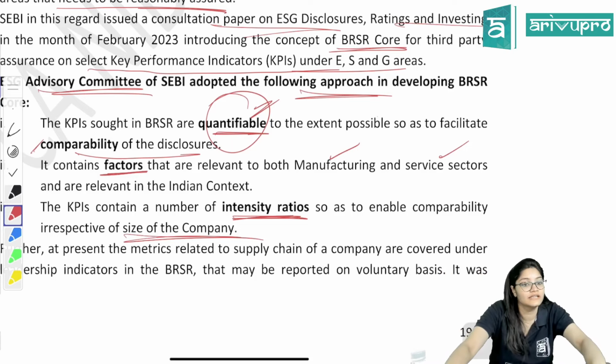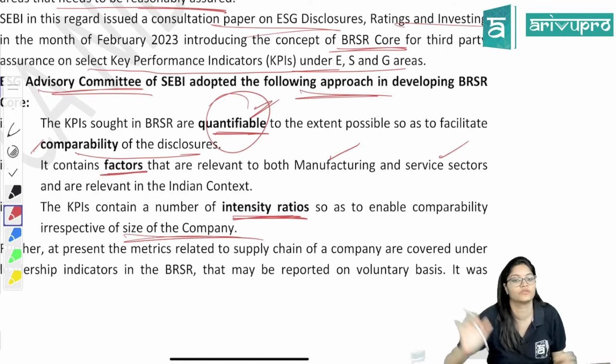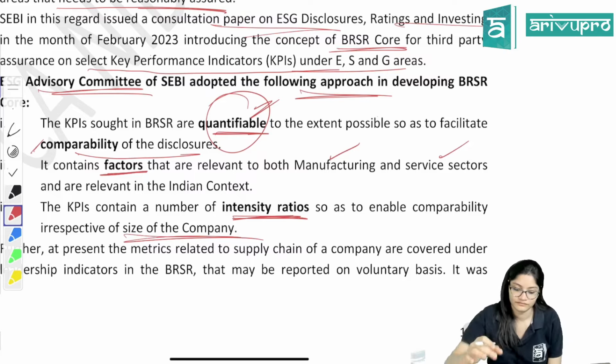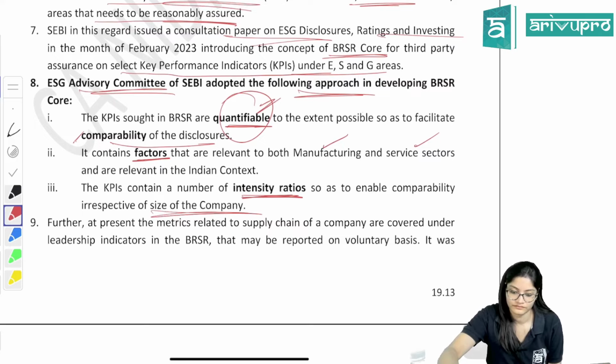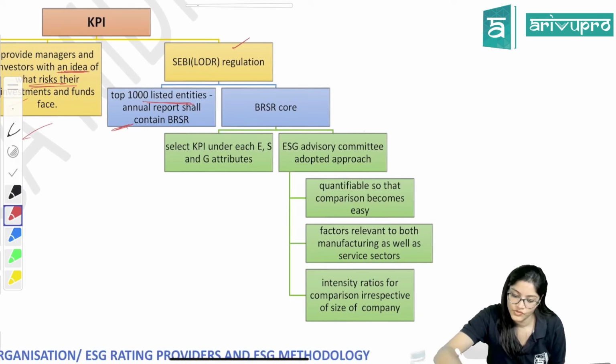Then intensity ratios, such ratios which are common, which you can easily compare from small organizations to large organizations also. So quantity, then factors and intensity ratios.